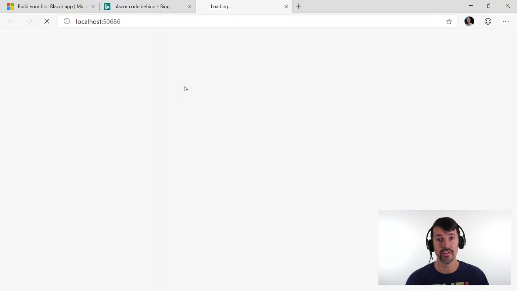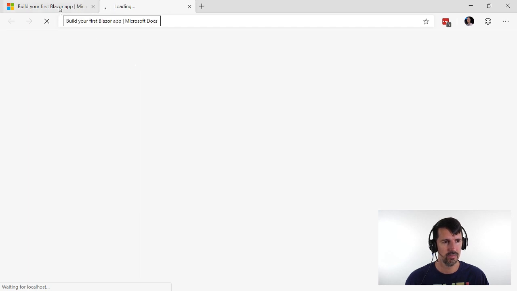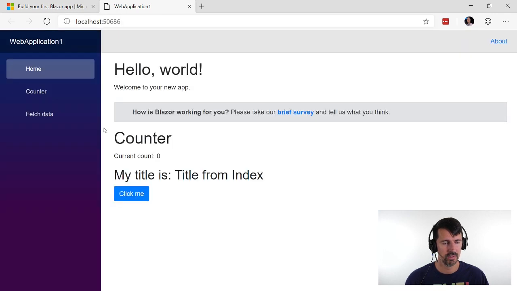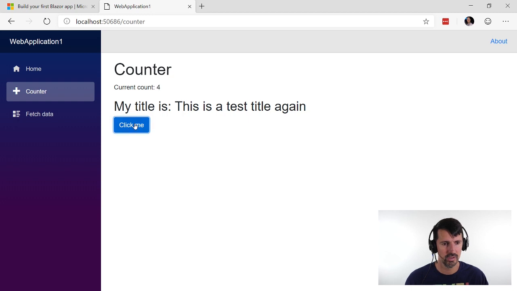That's without debugging. Just imagine how long it would take with debugging. I was going to close this Build Your First Blazor app. Okay, it still works. Yay! But we've converted to a code behind.